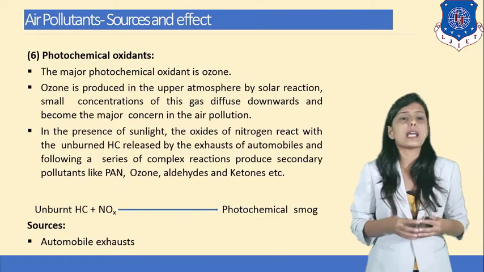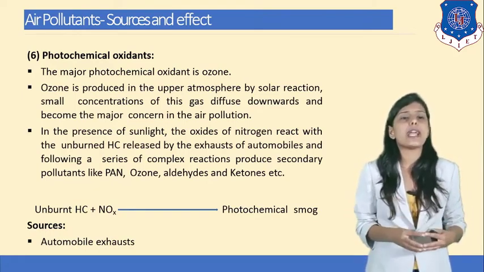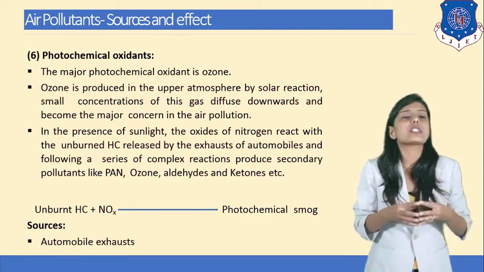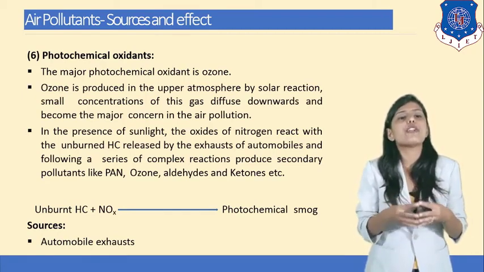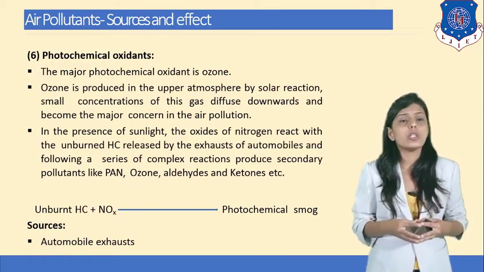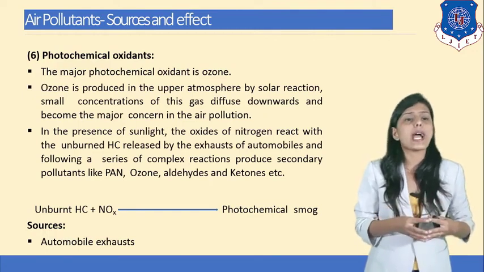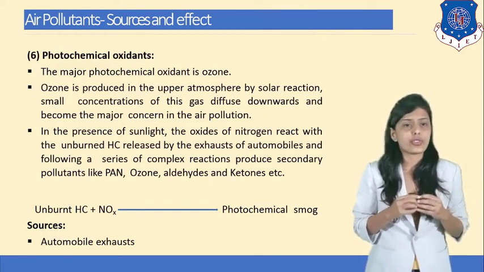In the presence of sunlight, the oxides of nitrogen react with unburned hydrocarbons released in the exhaust of automobiles and, following a series of complex reactions, produce secondary pollutants like PAN, ozone, aldehydes, ketones, etc.